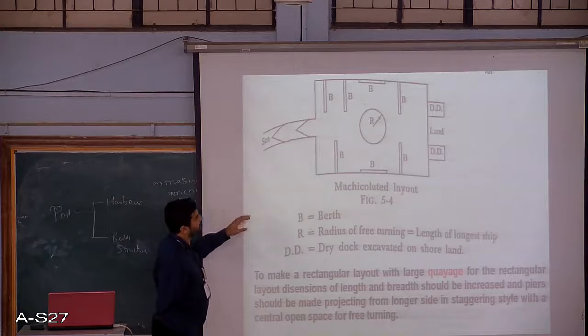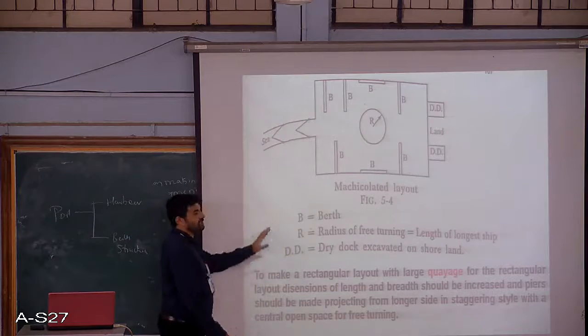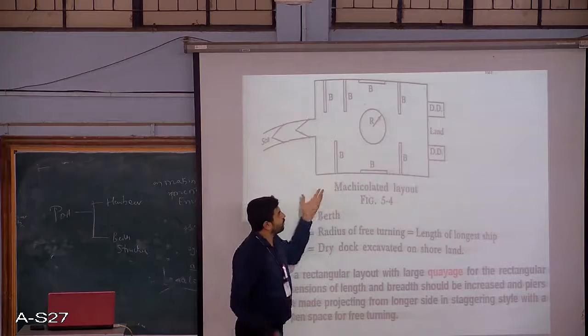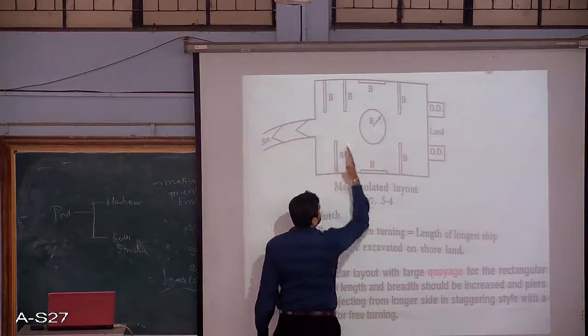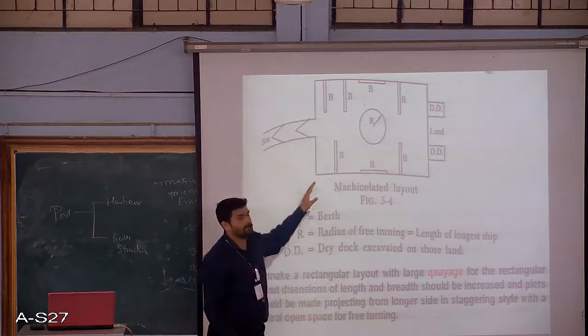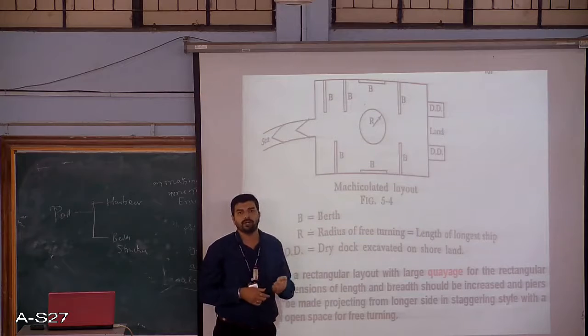One more type of layout is the matriculated layout. Here, this is nothing but an improved version of a rectangular type of layout. Basically, we have constructed some components within the port so that the berthing operations, or the parking, or the quay edge of the port is improved.